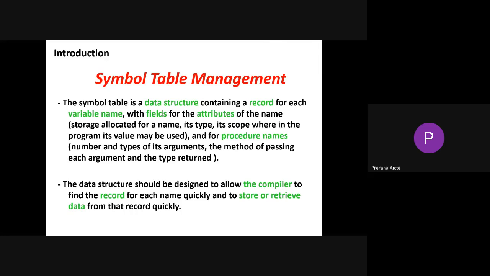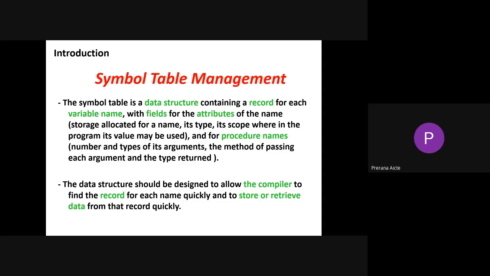Right, the symbol table is a data structure containing a record of each and every variable name with fields for the attributes of the name. So storage allocated for a name, its type, scope, where in the program its value may be used. And for procedure names, the number and types of arguments, the methods that we are passing, and the return types, all those things will be maintained by the symbol table.